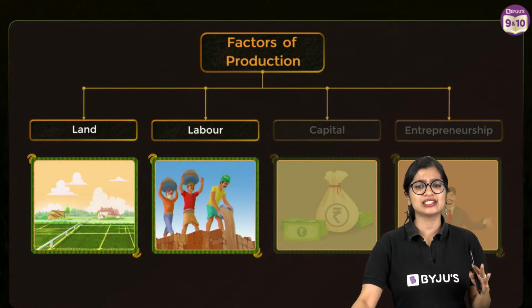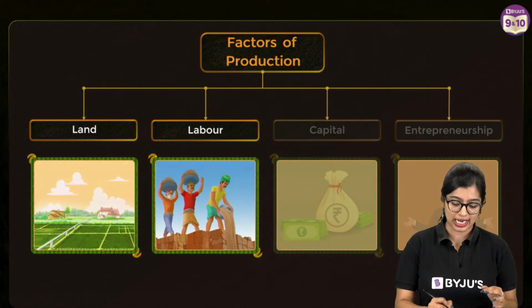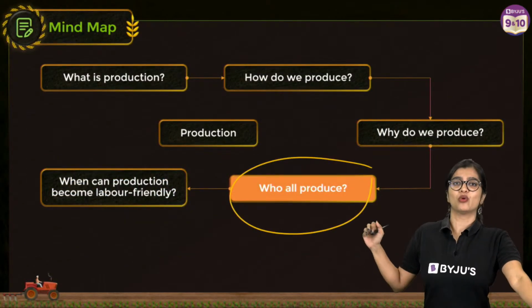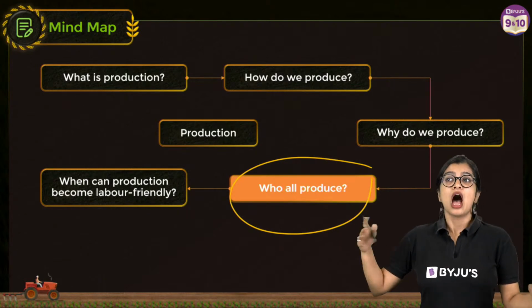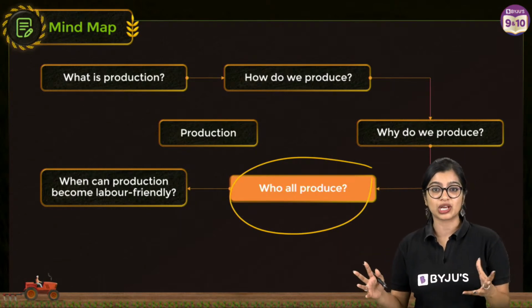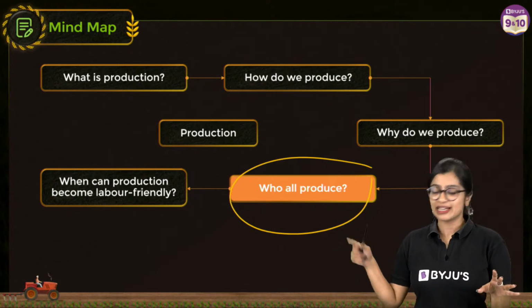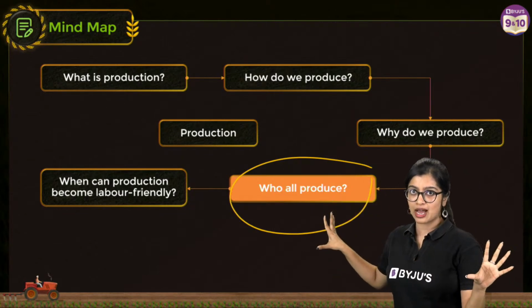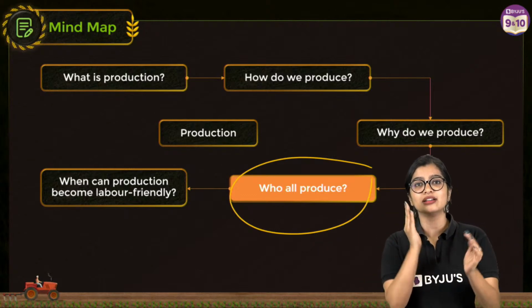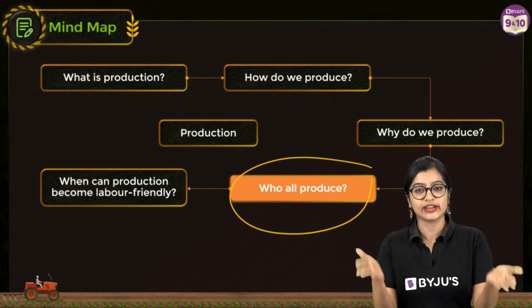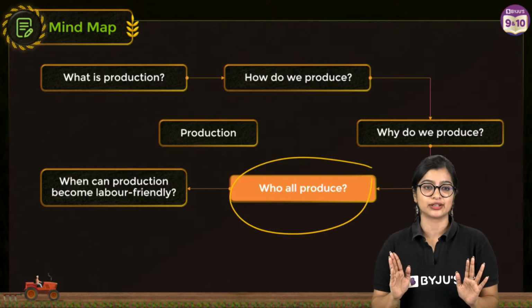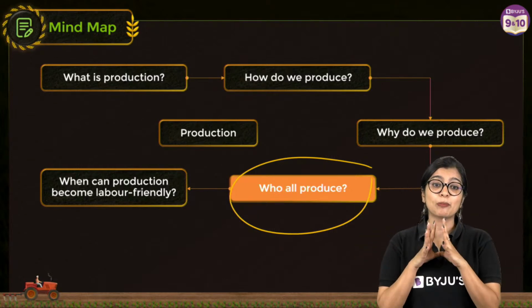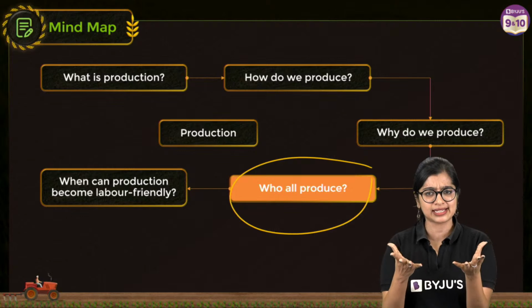We're left with the last parts of it, which is actually quite an interesting part, where we're going to discuss a little bit about who all are involved in this production, how is all this money getting distributed, how are they involved. Now let me tell you one aspect about it. Trust me, you will learn this particular portion as two different chapters in your 10th standard, right? So this is something you need to pay close attention to so that you get a basic idea.